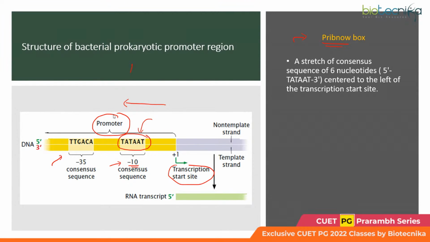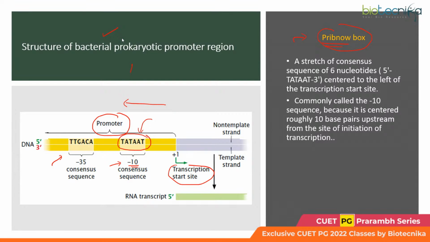Tata box, Shivani, Jason, Tata box, that is a eukaryotic promoter. Okay, so yes, that is something similar to the Pribnow box. So you can say that the Pribnow box is the promoter for bacteria. Tata box is the promoter for eukaryotes. Right? So that is the difference, Jason and Shrivan. So you need to remember this term Pribnow box. You need to remember the sequence as well, that it is located at the -10th position, and that it is the bacterial promoter.